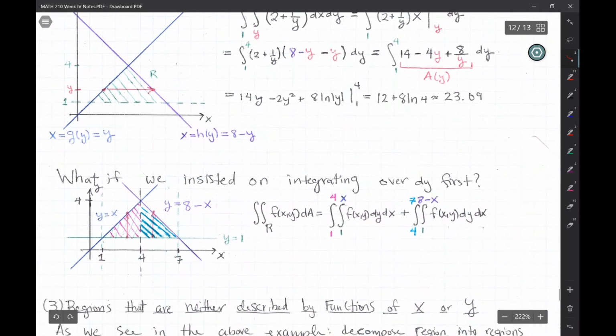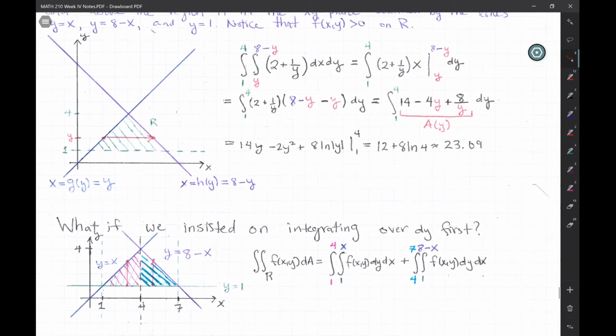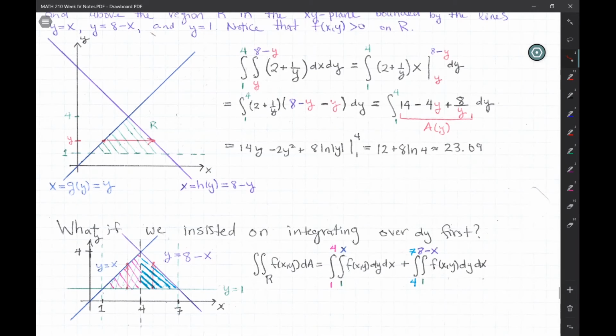Now, what if you insisted on integrating over y first, okay? So that you fix x to some value. How would you carry that out? How would you switch the order of integration? It's not as simple as just moving these two integral signs, switching their order, and switching the order of these differentials. Absolutely not, okay? You have to open your eyes when you want to switch the order of integration